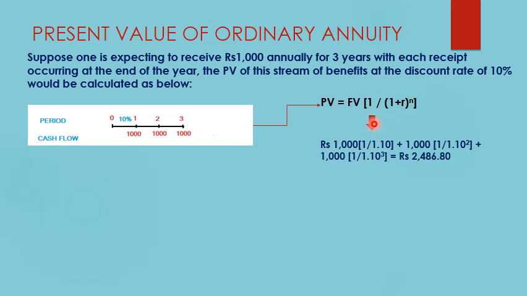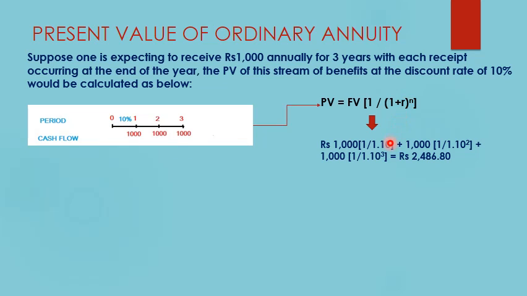Using this formula we calculate the present value of each cash flow individually. The first is rupees 1000, which is the future value, times the bracket 1 divided by 1.10, where 1 plus r, with r equal to 0.1, is 1.1, raised to the power 1. This is the formula we are using to calculate the present value of the amount occurring at the end of the first year. That is why n is equal to 1.